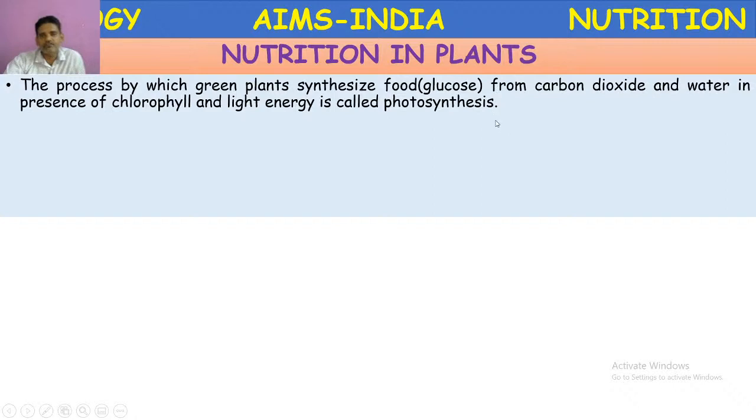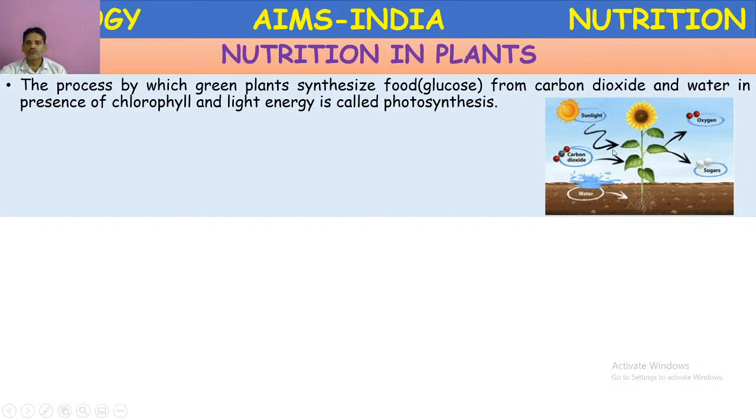This is a simple definition. In other words, the process in which inorganic substances like carbon dioxide and water are converted into organic substances like glucose or starch in the presence of sunlight and chlorophyll is called photosynthesis.